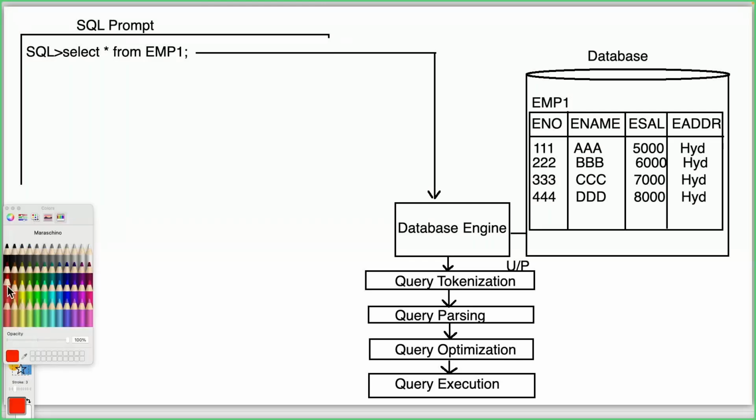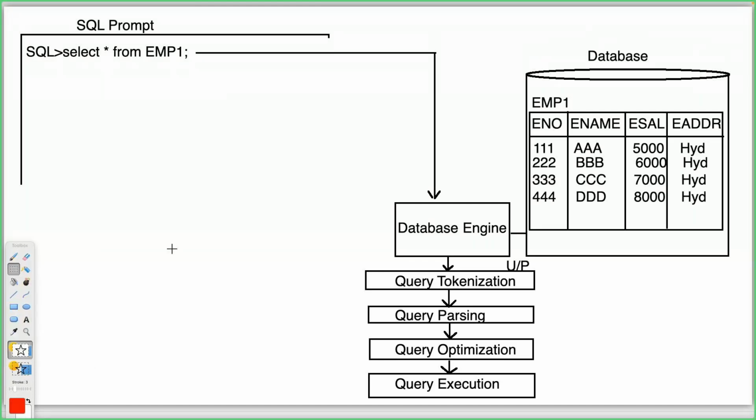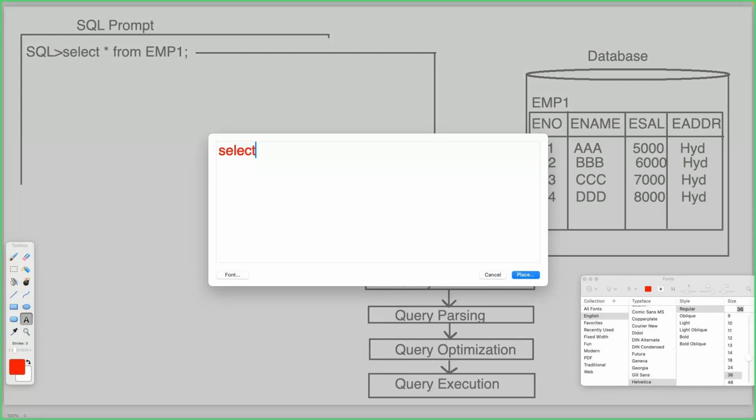Observe carefully. In query tokenization, we get something like: select, comma, star, comma, from, comma, emp1, comma, semicolon.